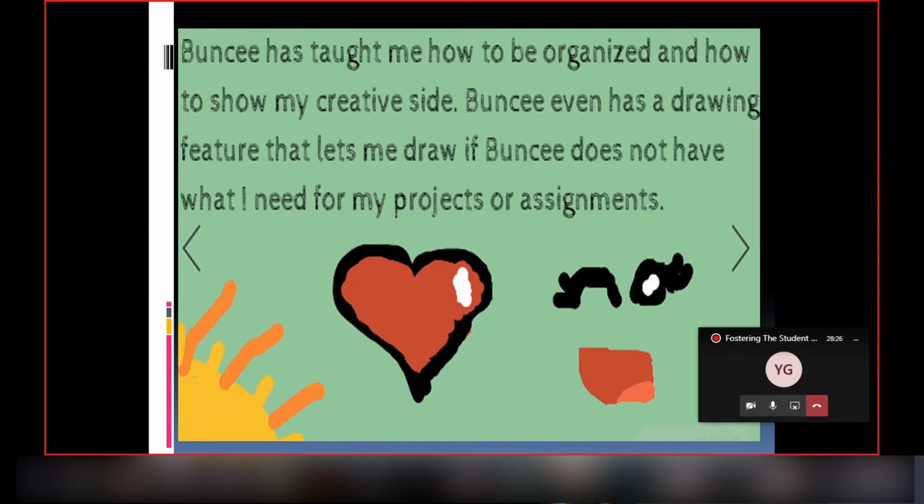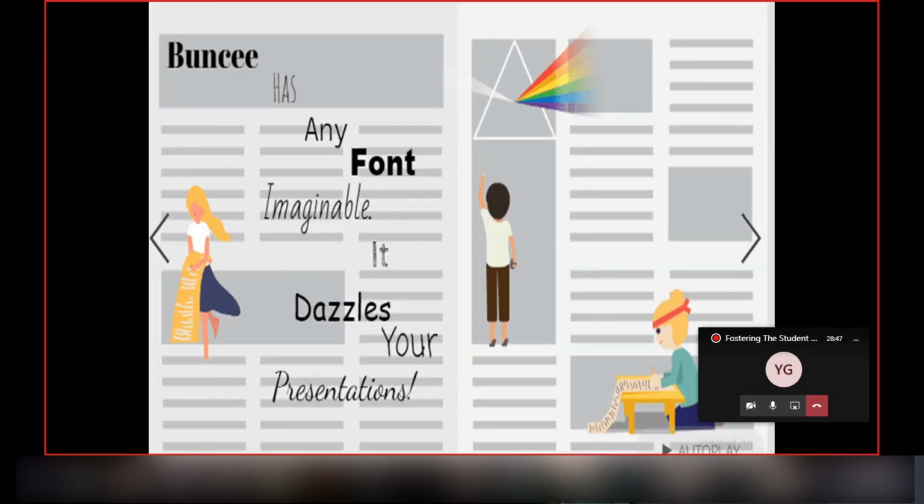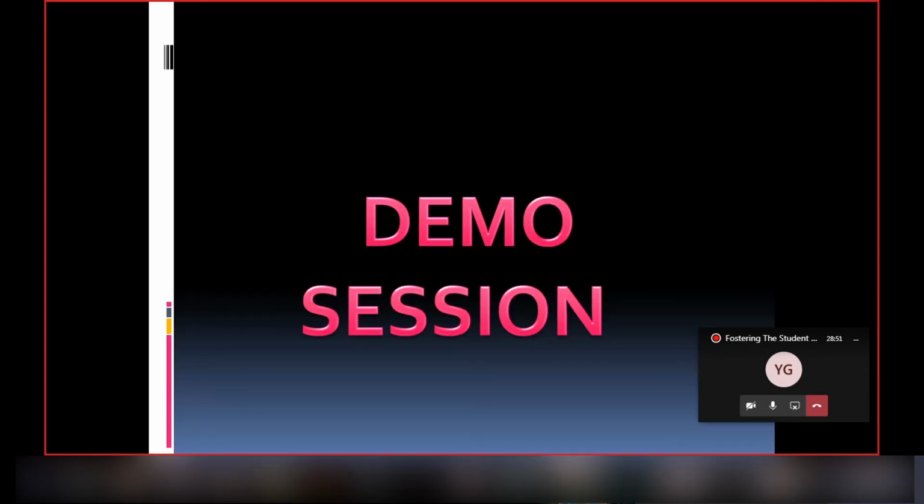Buncee has taught me how to be organized and how to show my creative side. Buncee even has a drawing feature that lets me draw. If Buncee does not have what I need for my projects or assignments, I can explore the web. Buncee has any font imaginable. It dazzles your presentations. Now let's do the demo session.